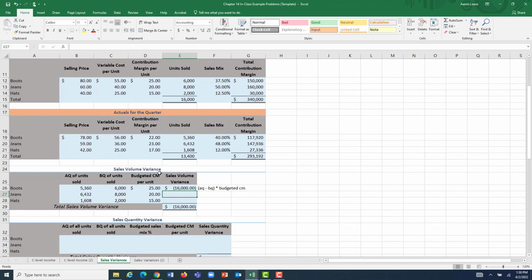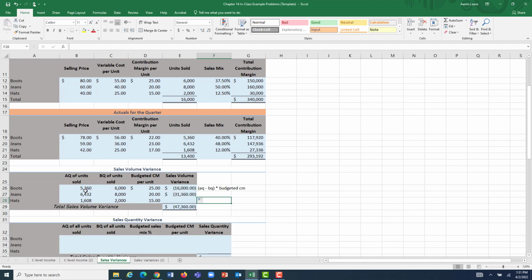If each pair of boots did in fact have a $25 contribution margin, that means that that decrease in boot sales should have reduced the amount of sales that we did during the period by $16,000. Should have reduced our overall margin by $16,000. And I can do the same math going down, and since I want all these inputs to change, I can just handle it without having to mess around.